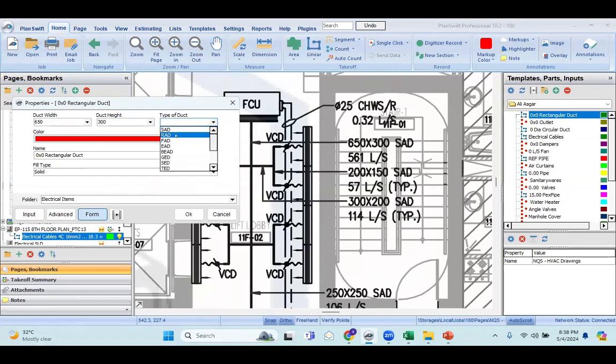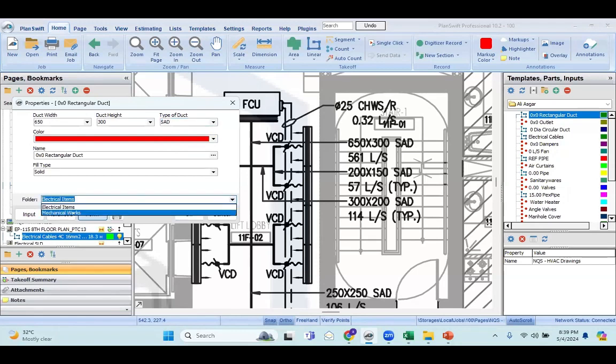air duct. Supply and return are used for air conditioning purposes. FAD, EAD is fresh air and extract air duct. BEAD is a basement extract duct. GED is a general extract. SED is smoke extract duct. And TED is toilet extract duct. So this duct, which is coming out from the FCU, fan coil unit, is an SAD duct.